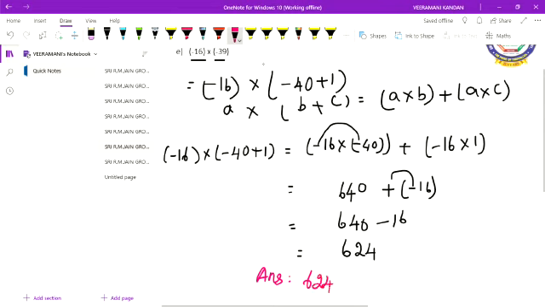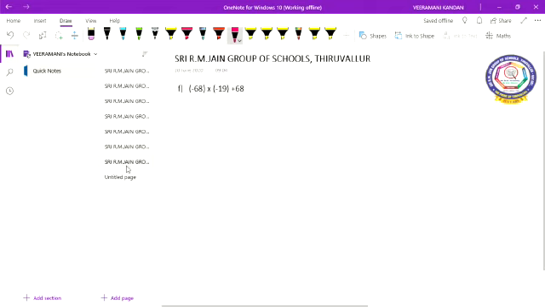What did I do here? I split minus 39 into minus 40 plus 1. After that, the distributive property was applied: minus 16 into minus 40 plus minus 16 into 1. Minus 16 into minus 40 gives 640, plus minus 16 into 1 gives minus 16. So after subtracting, we receive 624 as the answer. Do you understand, children? Shall I move on to the next question?